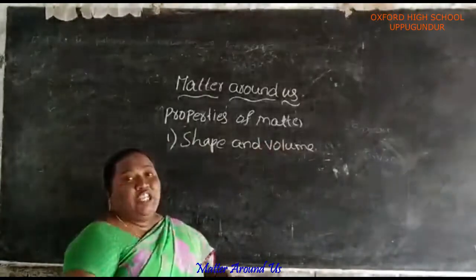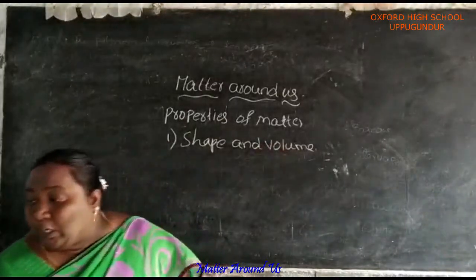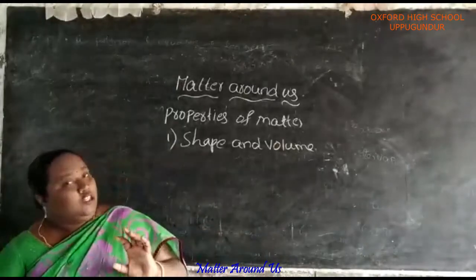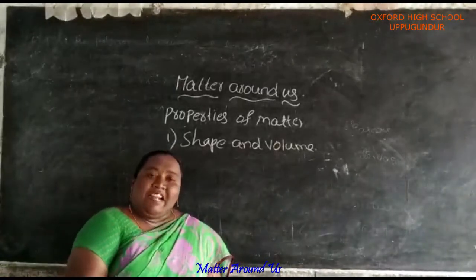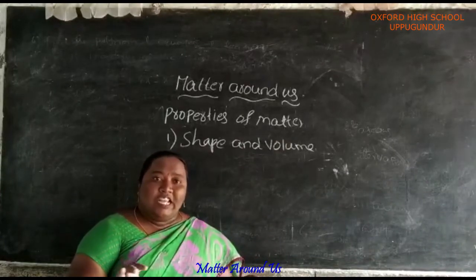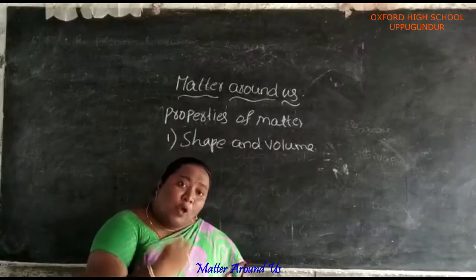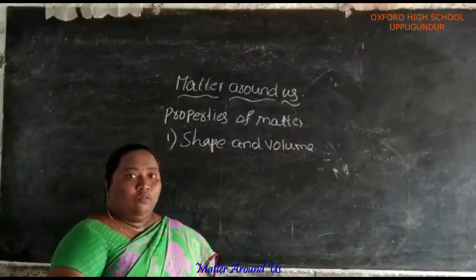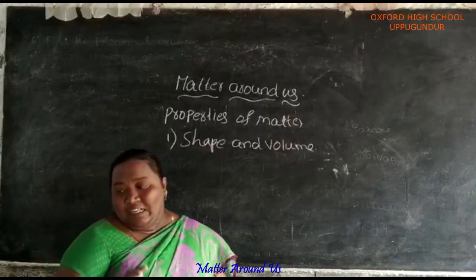If you consider the shape of a solid, take a book and a pen. Both are solid in state. If you keep them in any container, they will not change their shape. What if you drop both the book and pen on the ground? They will not flow, they will remain rigid.